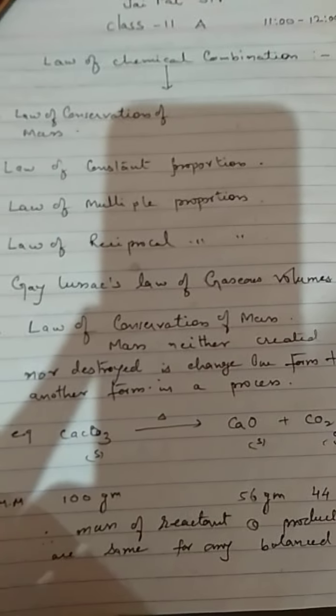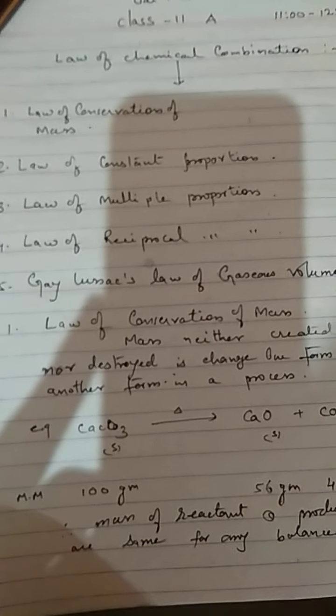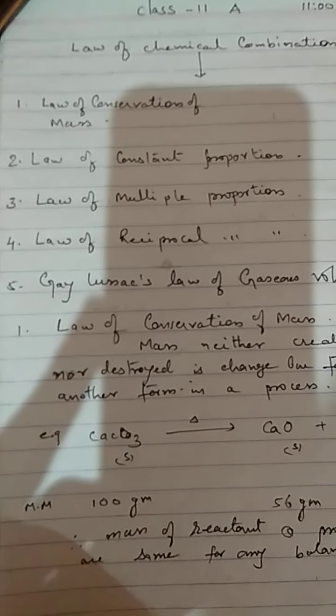Today is your first class, so here we will discuss the law of chemical combination. This law of chemical combination is classified into the following types. First, law of conservation of mass. Second, law of constant proportion. Third, law of multiple proportion. Fourth, law of reciprocal proportion. Fifth, Gay-Lussac's law of gaseous volume.